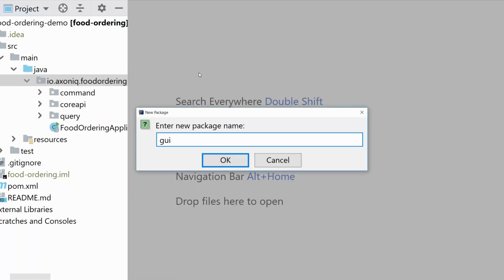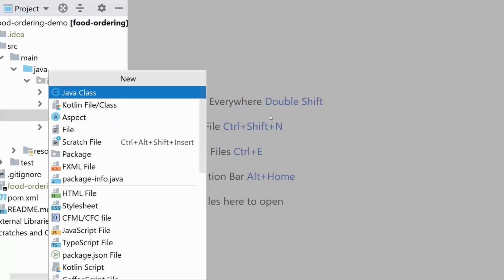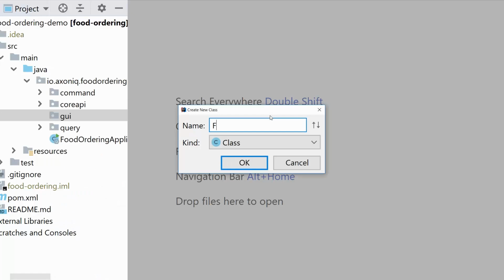The idea behind segregating this into a different package is so that I could eventually later on remove this component and put it somewhere else, which is a layer we're going to dive into in a later episode somewhere in the future. So in this GUI package, I'm going to introduce a controller, and as we're in the food ordering domain, I think it's fair to call this a food ordering controller.